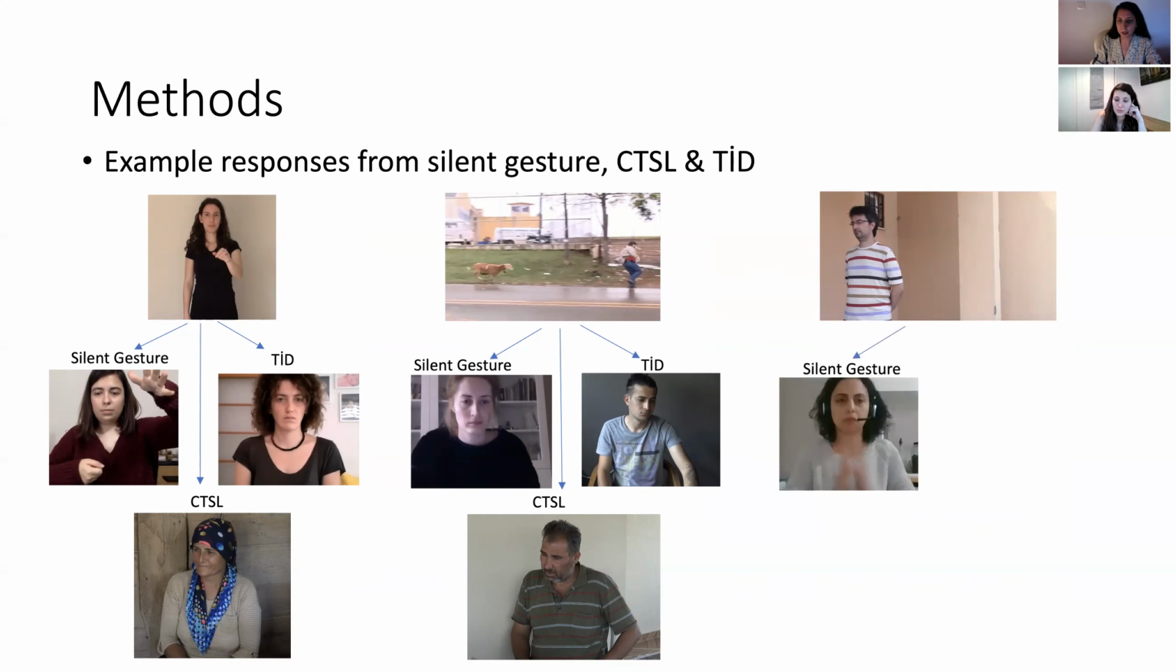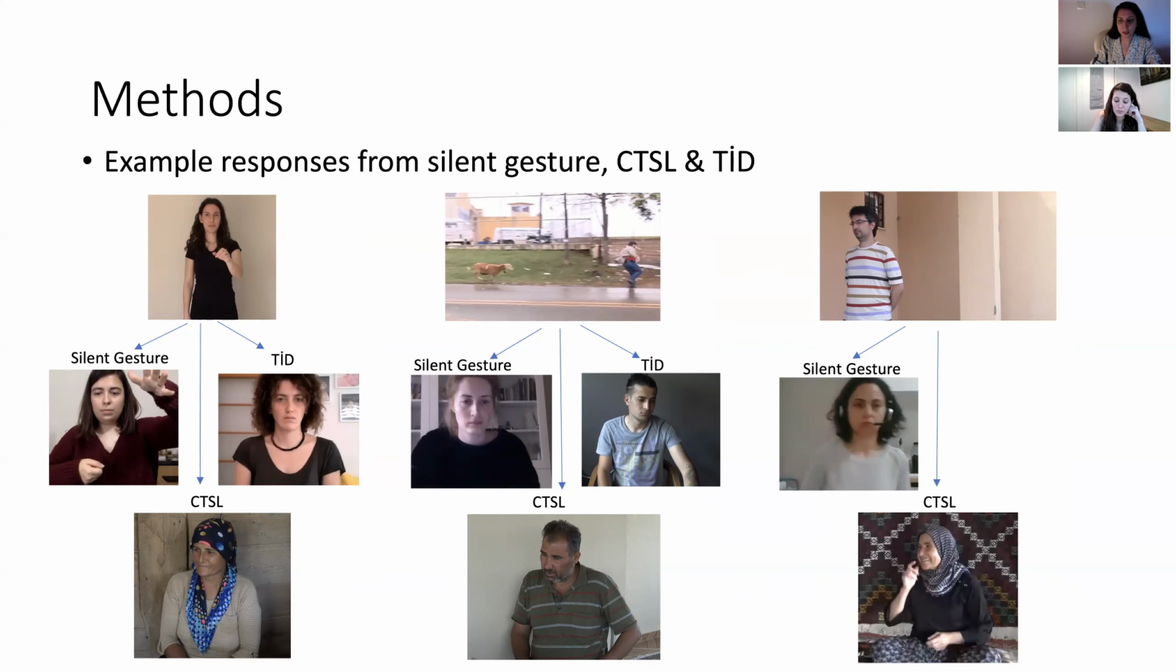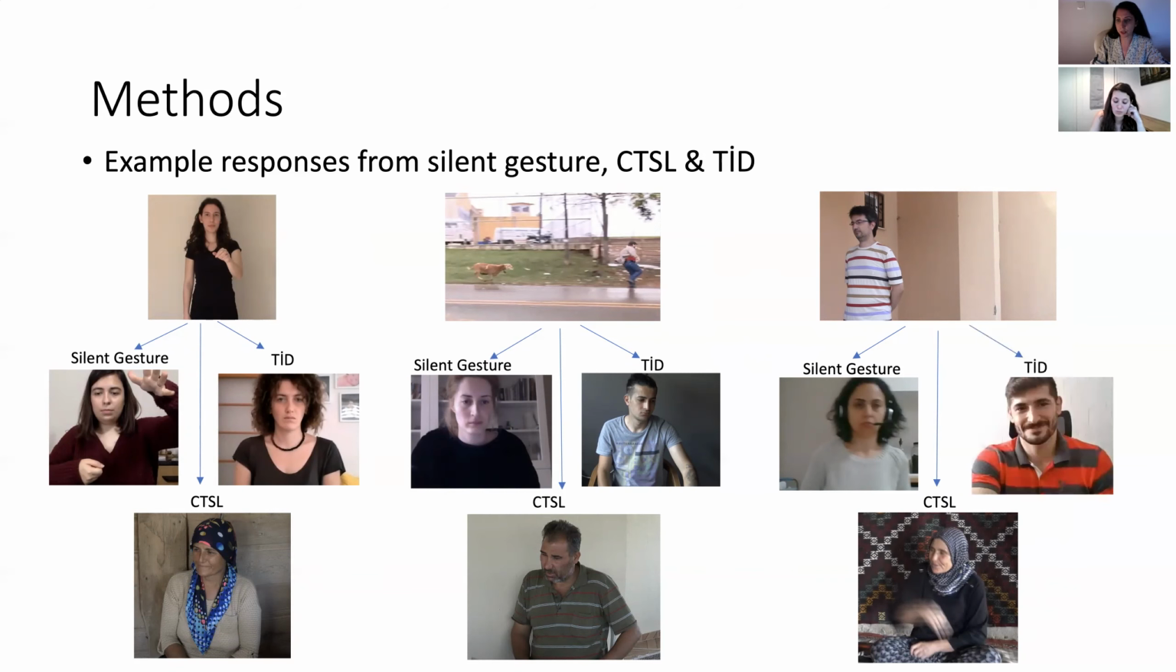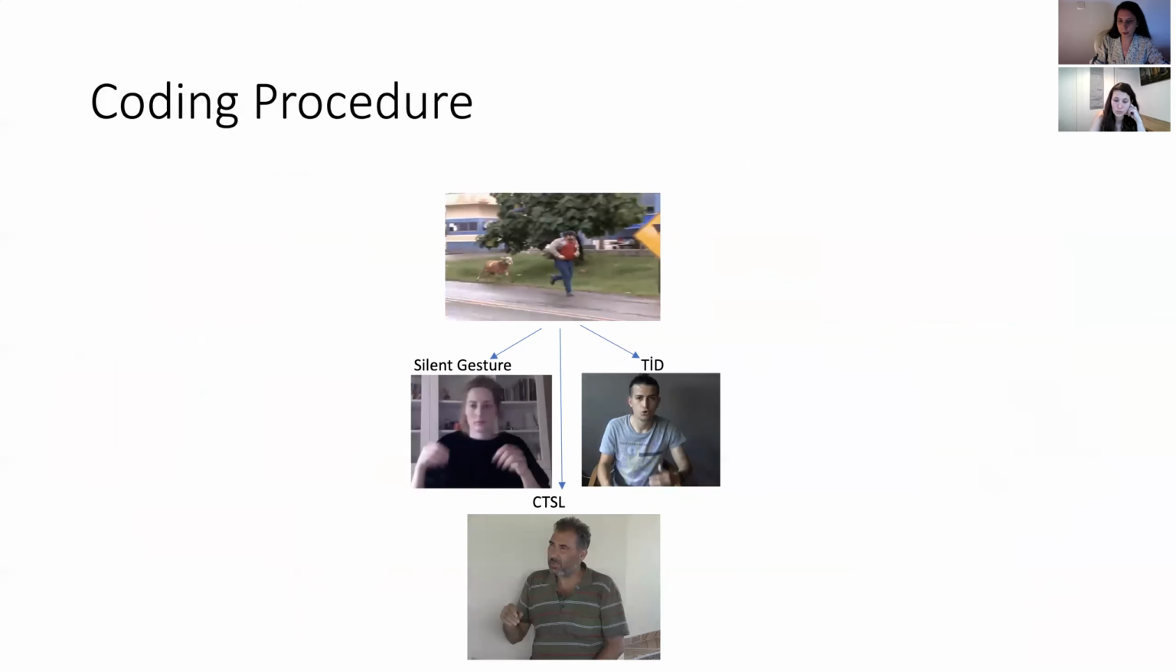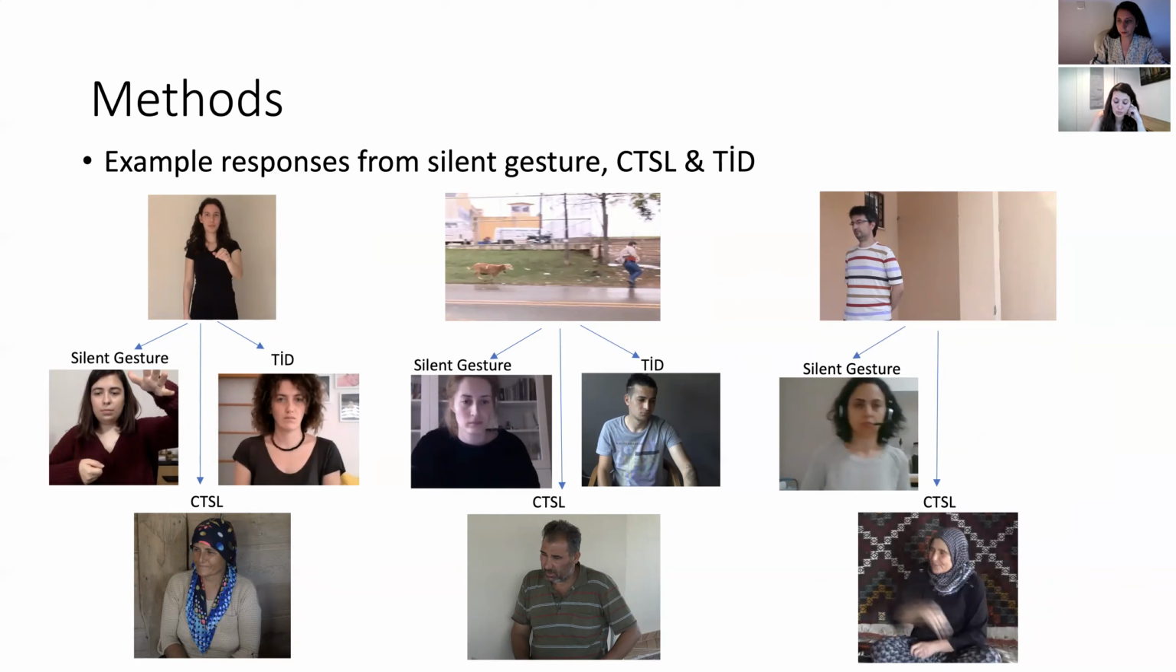Here in silent gesture, there is one standing and ball hit. It's an object-initial response. In CTSL, man with glasses stand and ball hit. It's again an object-initial response. In TİD, man stand, ball hit, again an object-initial response.